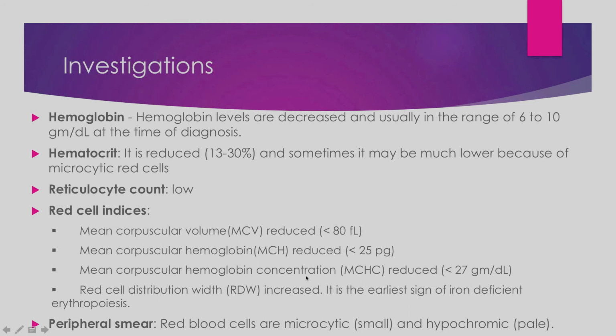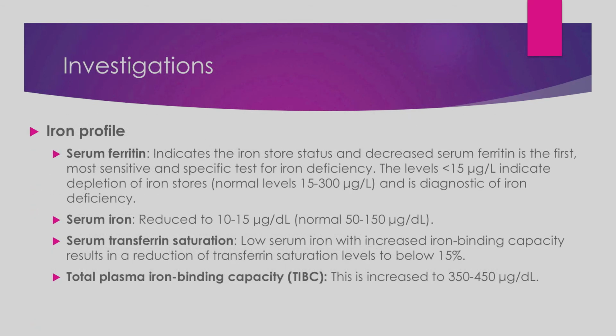In the peripheral smear we see that the red blood cells are microcytic, they are small, and they are hypochromic, they are pale, the pallor inside the RBCs has increased. Iron profile is very important to diagnose iron deficiency anemia. Serum ferritin levels decrease, right, and then the serum iron level also decreases. Sometimes the serum iron level is normal but serum ferritin levels are decreased, that means the iron deficiency anemia is in the primary stages. Then serum transferrin